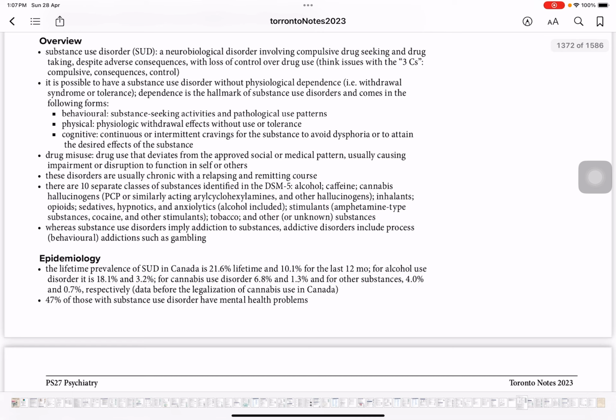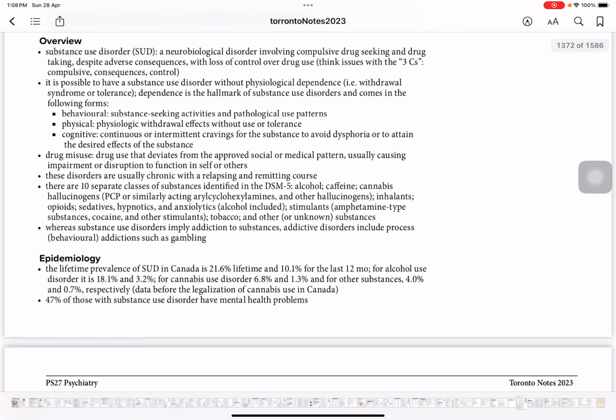There are 10 separate classes of substances identified in DSM-5. Alcohol, so there are 10 different substances, okay? Number one is alcohol, caffeine, cannabis, hallucinogens, PCP or similarly acting arylcyclohexylamines and other hallucinogens, inhalants, opioids, sedatives, hypnotics, anxiolytics, alcohol included in that, stimulants like amphetamine-type substances, cocaine and other stimulants, tobacco and other unknown substances. Whereas substance use disorder implies addiction to substances, addictive disorders include process or behavioral addictions such as gambling.